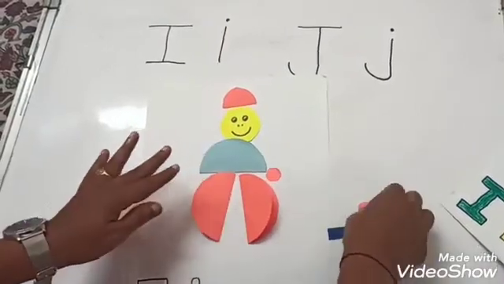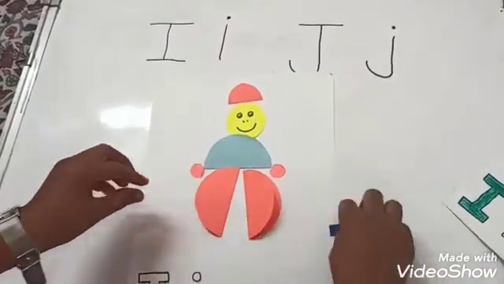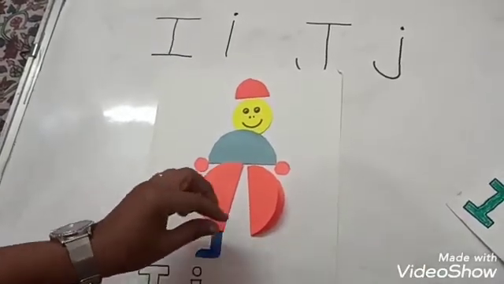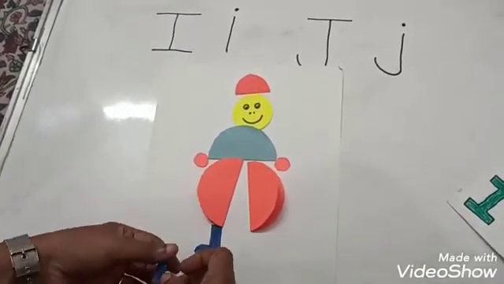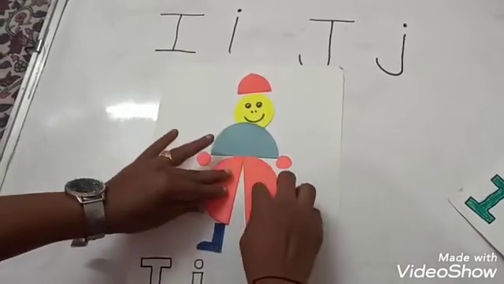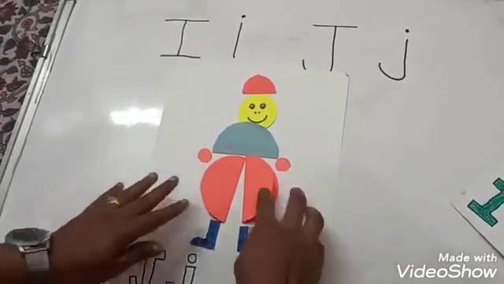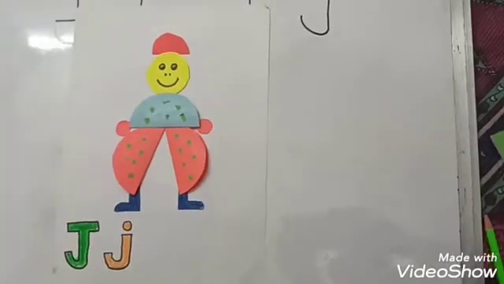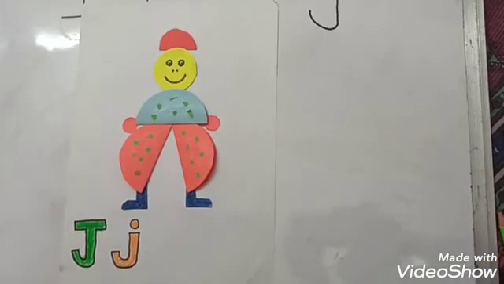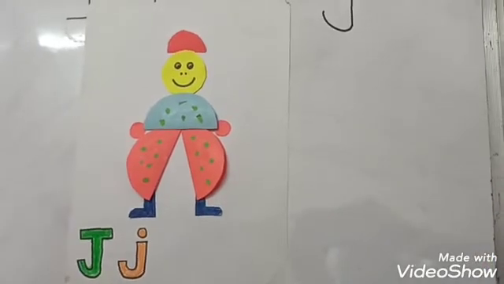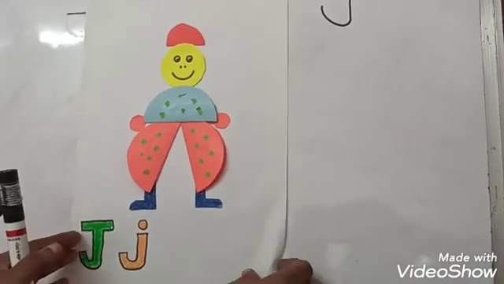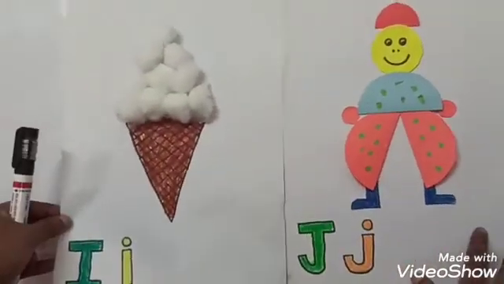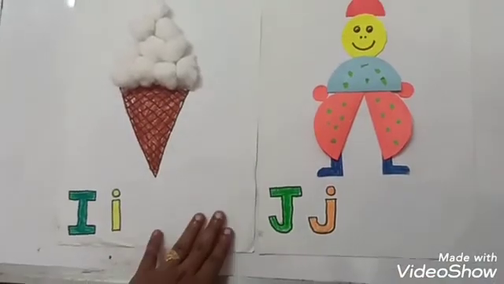Okay, now we are doing this leg. Now this. Now I am joining it by using fevistick. Okay. Now our J for Joker activity is completed. You have to do like this. This is J activity and this is I activity. Okay.